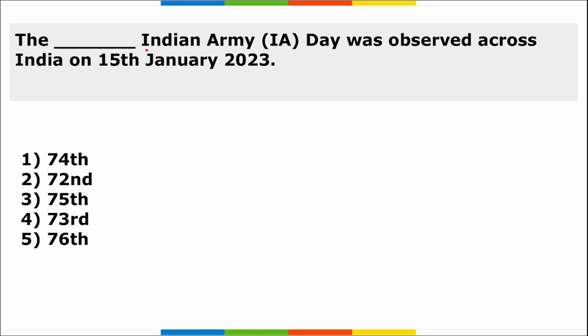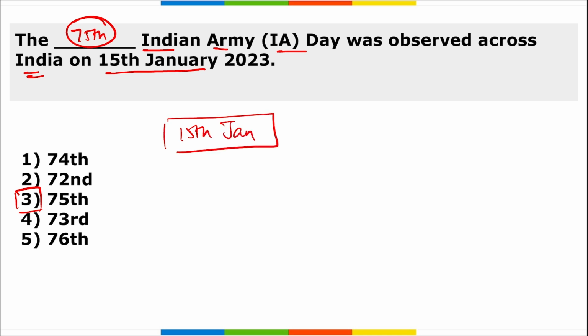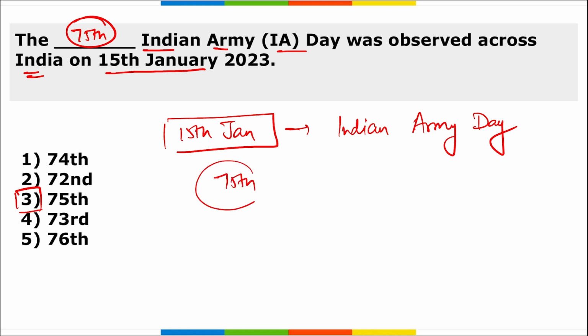Next, the Indian Army Day was observed across India on 15th of January. This was the 75th edition of the Indian Army Day that is observed on 15th of January. We always remember that 15th of January is observed as Indian Army Day. And it was the 75th anniversary of this Indian Army Day that was observed recently.